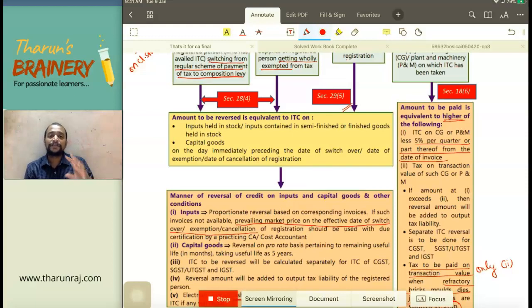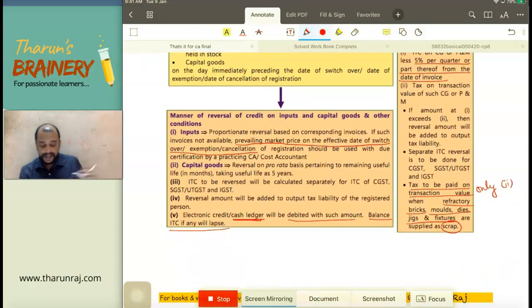So now I need to reverse this. This reversed amount, what I will do, I will add it to the liability. If I already have that much of credit balance, it will get adjusted from the credit balance. What if I don't have the credit balance? I need to pay. So therefore, this payment shall be made using electronic credit ledger or electronic cash ledger. If I have balance, electronic credit ledger. If I don't have balance, electronic cash ledger. I have used the electronic credit ledger. Still there is some balance in electronic credit ledger after reversal. What will happen with respect to that balance? Can I carry forward? No, it will lapse. Balance ITC, if any, will lapse.